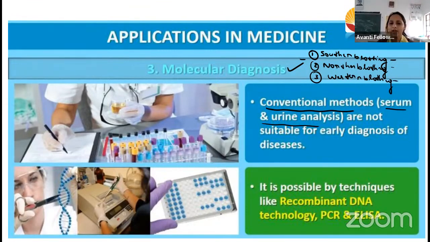I think you have learned Southern blotting in DNA fingerprinting, right? In DNA fingerprinting, lastly we do the Southern blotting procedure. So see here, this you have to remember: Southern blotting we do for DNA, Northern blotting we do for RNA, and Western blotting we do for proteins. Okay, ma'am, I can understand.